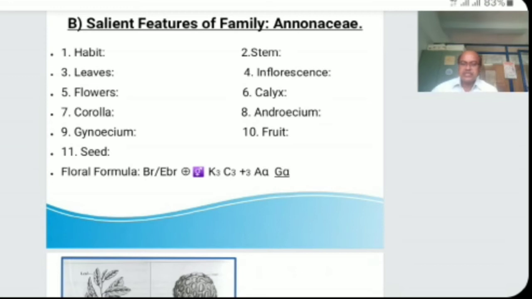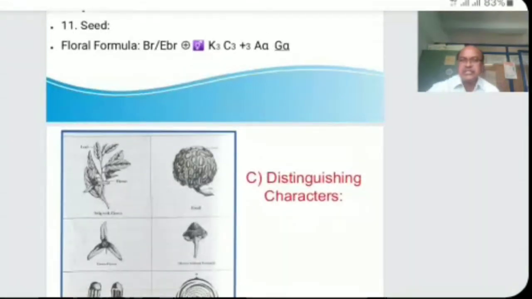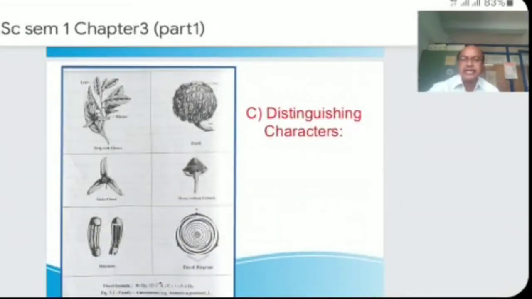Then we must see the distinguishing characters of this family Annonaceae. The first is that plants are mostly trees or shrubs with exstipulate leaves. Second, flowers solitary, trimerous.